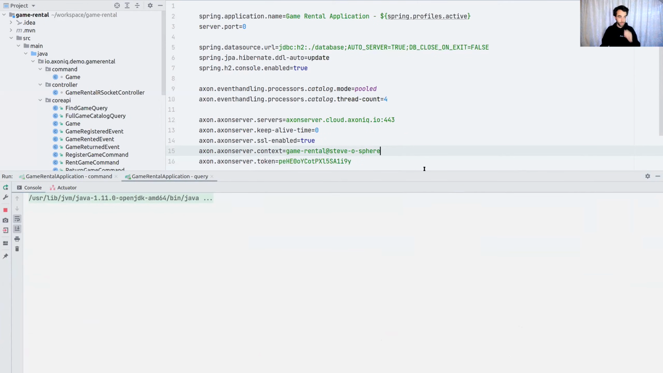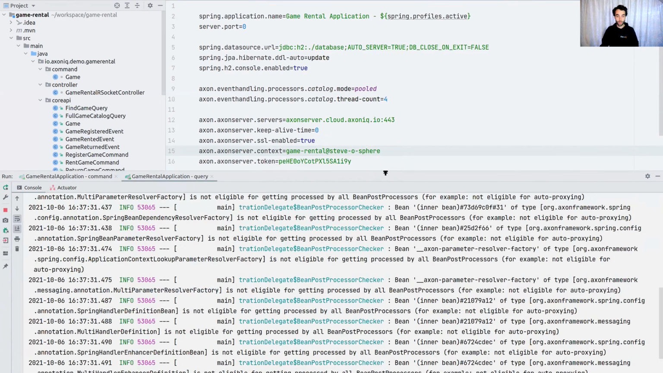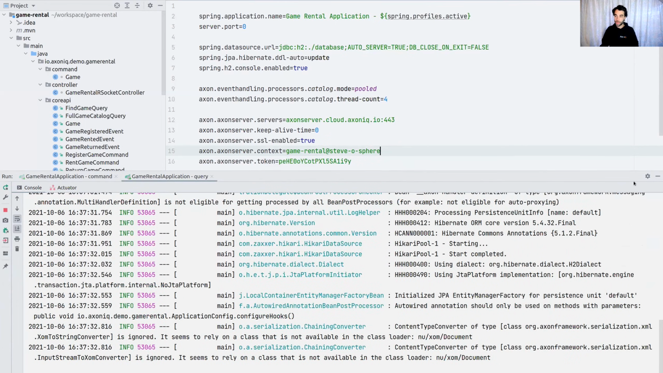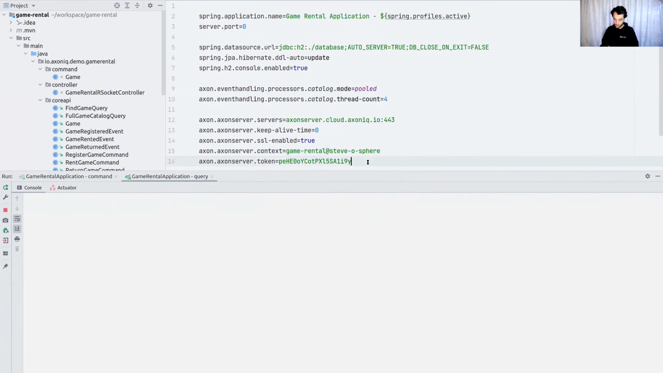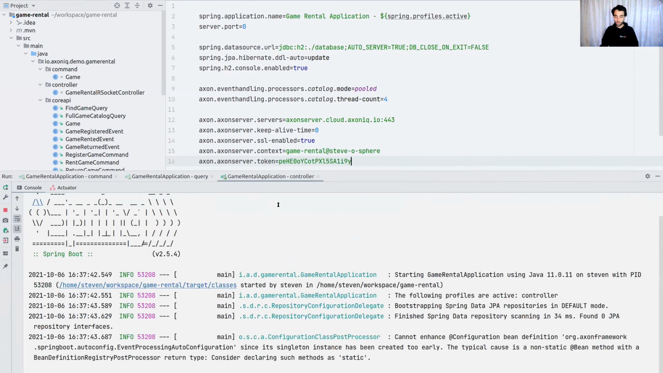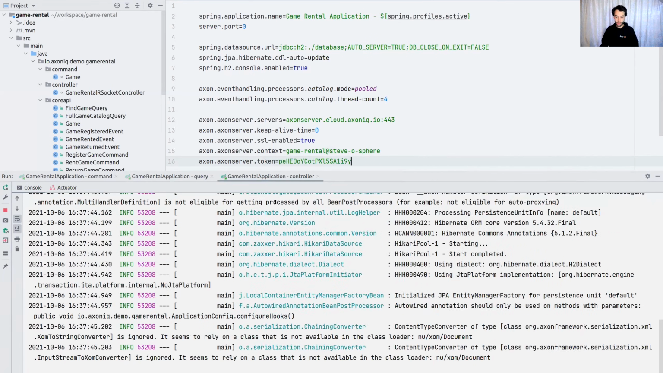I'm also going to do the query side. Let's hope the demo gods are kind to me today. I've already been a little bit of an ass, but yeah, well, that's it, right? Shouldn't be doing live demos otherwise. So, and the controller application, and everything seems to be starting up.